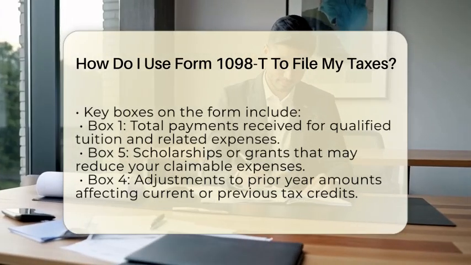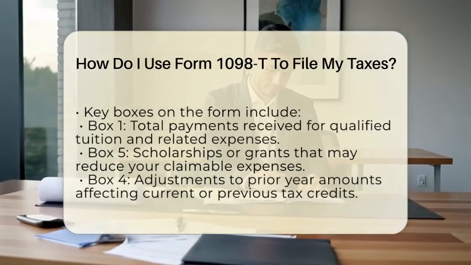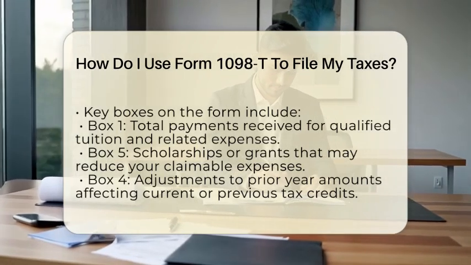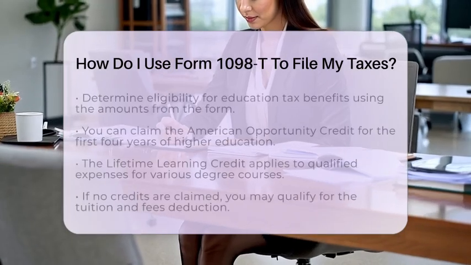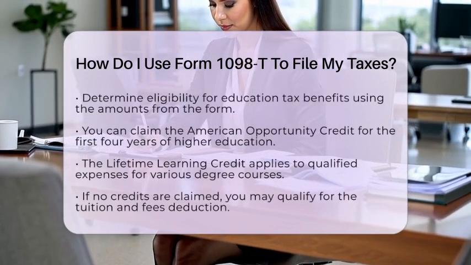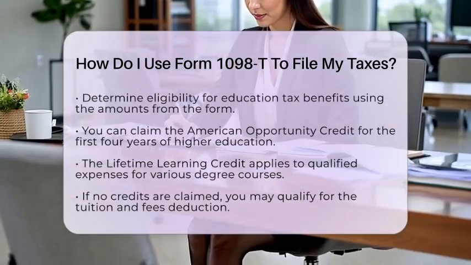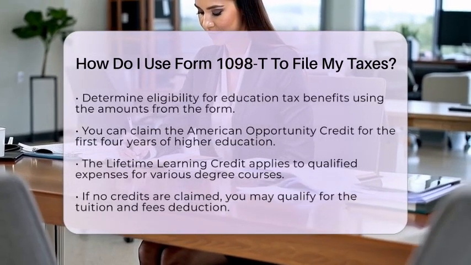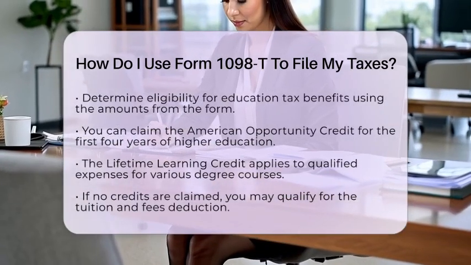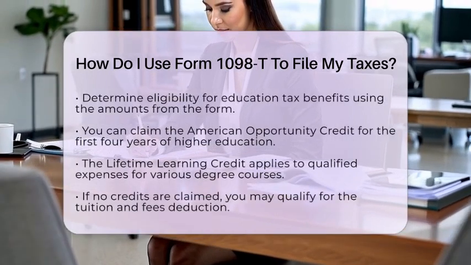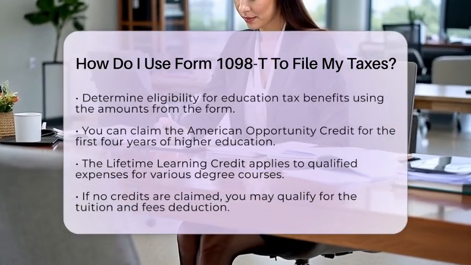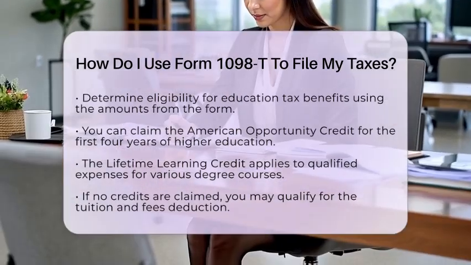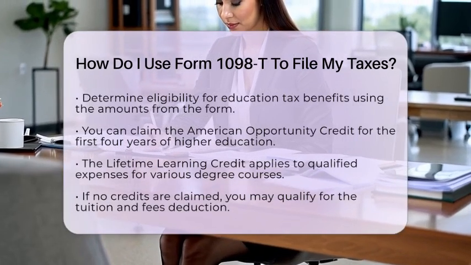Now determine your eligibility for education tax benefits. Using the amounts from Form 1098-T, you can claim education tax credits such as the American Opportunity Credit. This credit covers qualified expenses for the first 4 years of higher education. Alternatively, the Lifetime Learning Credit applies to qualified expenses for undergraduate, graduate, and professional degree courses. If you do not claim a credit, you might be eligible for the tuition and fees deduction.